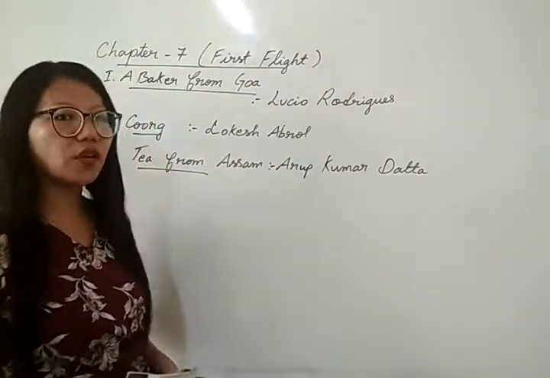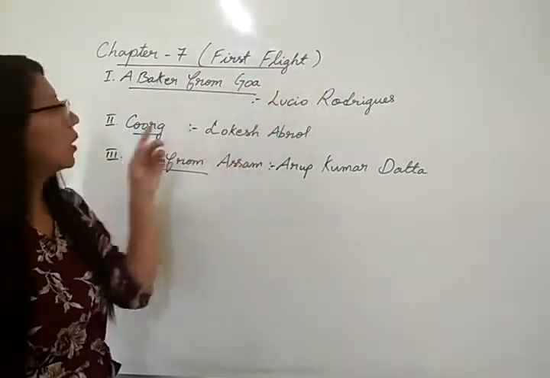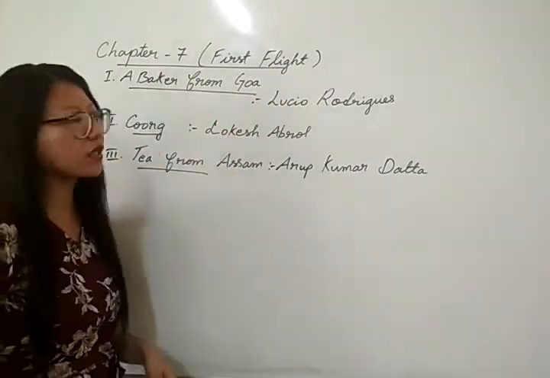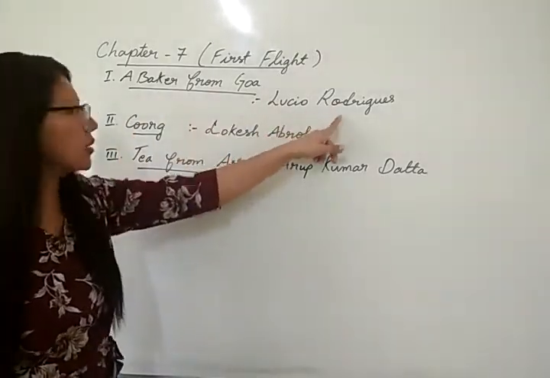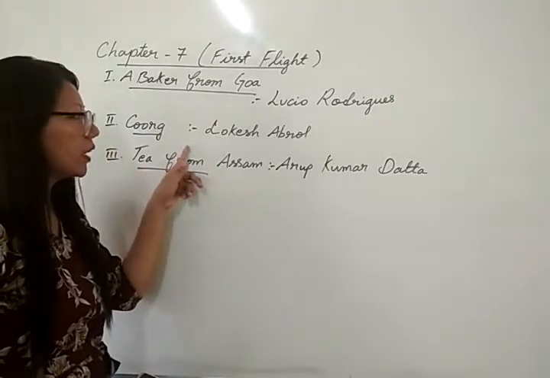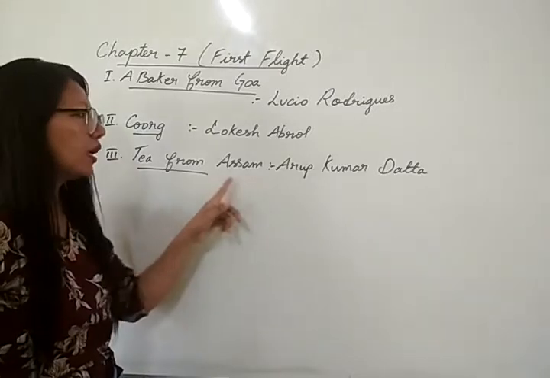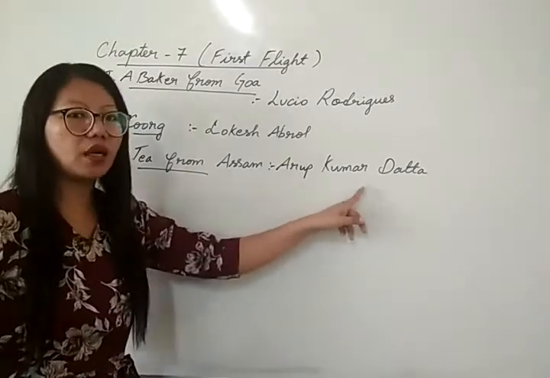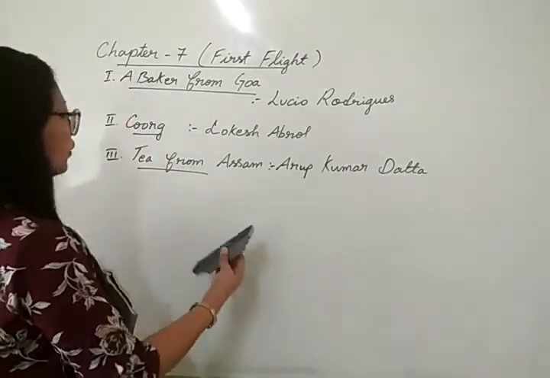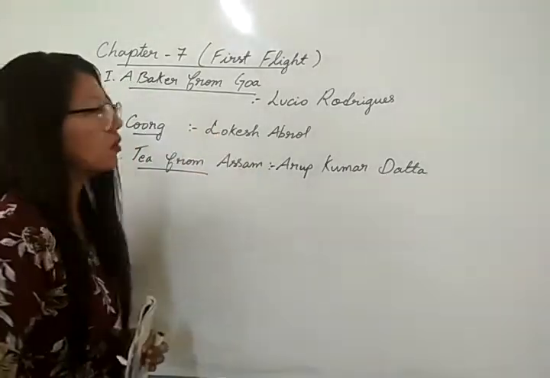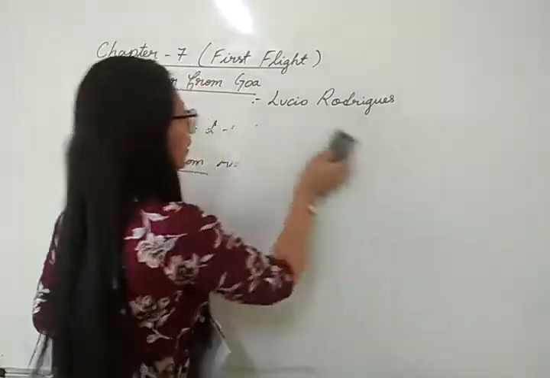Today in this video we are going to learn chapter 7 from the First Flight book. This chapter has got 3 parts. Number 1, A Baker From Goa by NCERT. Number 2, we have Kurd by Lokesh Abrol. Number 3, we have Tea from Assam by Arup Kumar Datta. So in this video we will learn the first part, that is A Baker From Goa, and these two I'll explain in the next video.